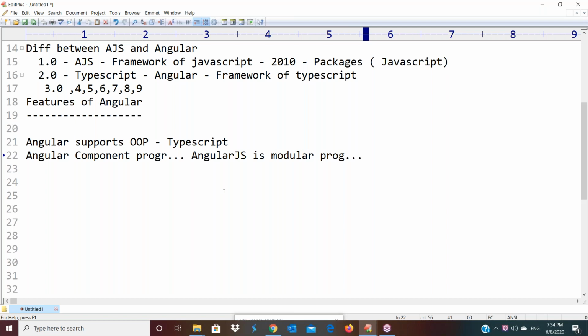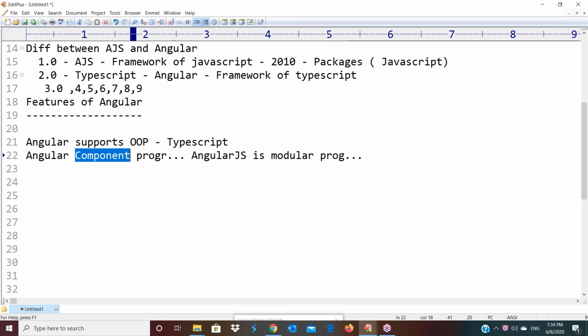So when you are coming to Angular, in Angular we are creating class objects. In AngularJS we are creating function objects, because in AngularJS we don't have any class declaration. That's a function objects we are creating. But in Angular, class objects we are creating.